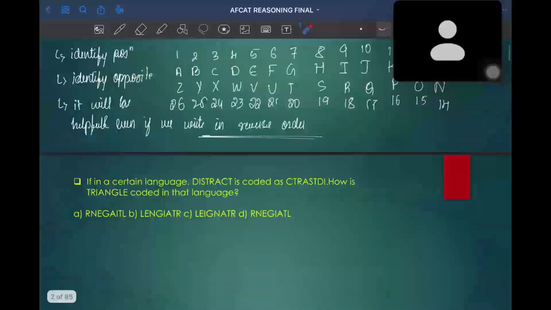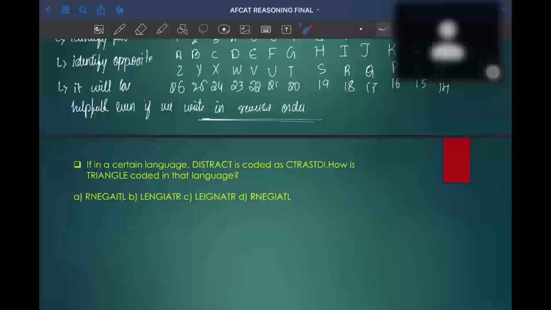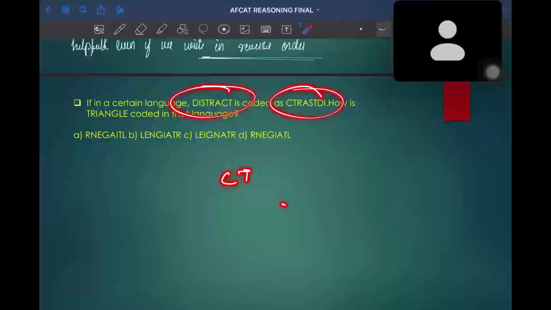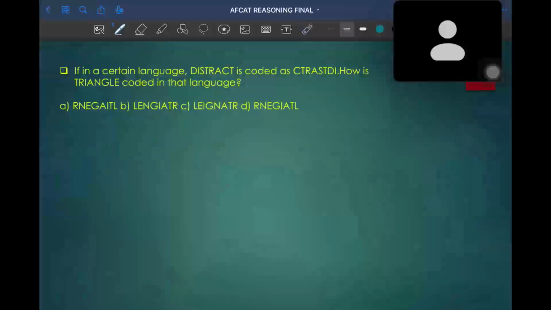I hope my screen is visible, and it will be good if you solve the questions with me. Okay, the first question I'll be solving, and from the next question, you need to solve the questions for me.